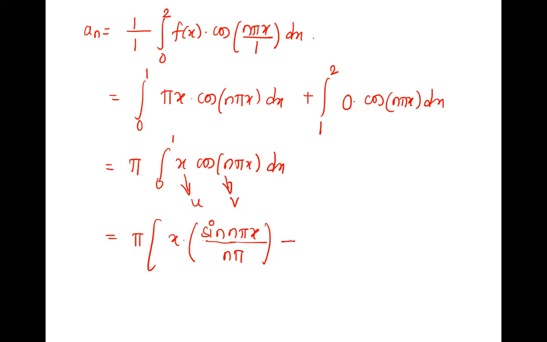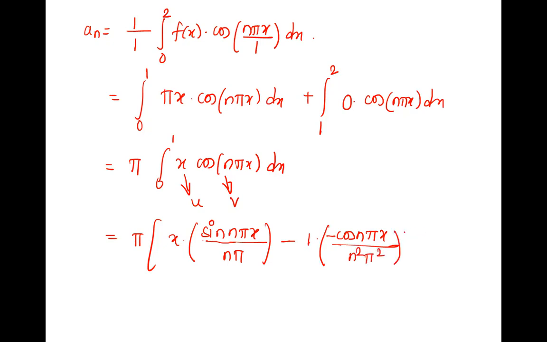Then minus sign, right? U given minus, yeah, it's a derivative. What is the derivative? 1. Into integration of sine, minus cos n pi x upon n pi, and already one n pi, that is n square pi square.